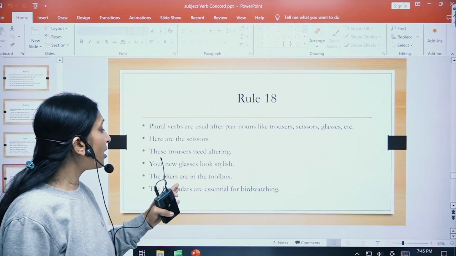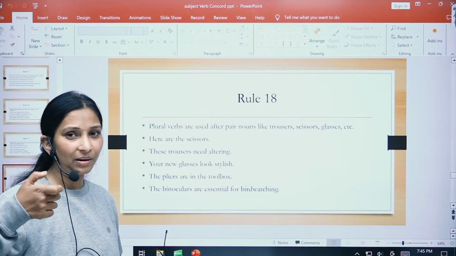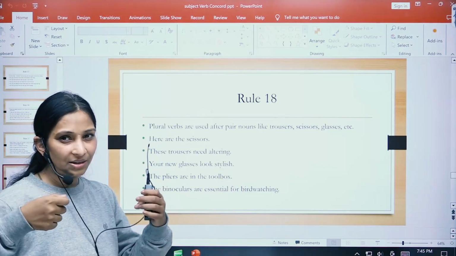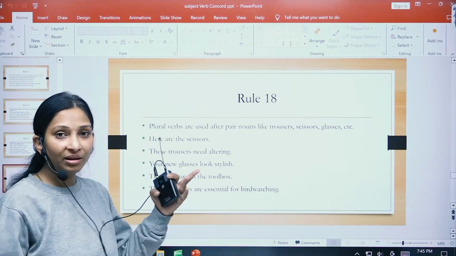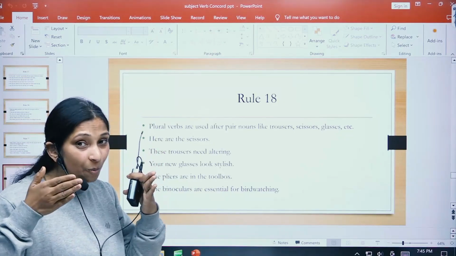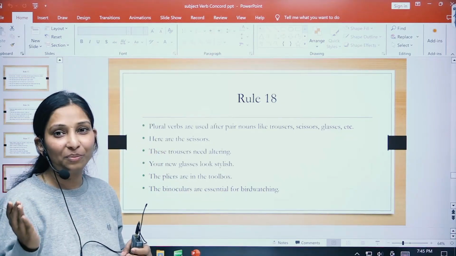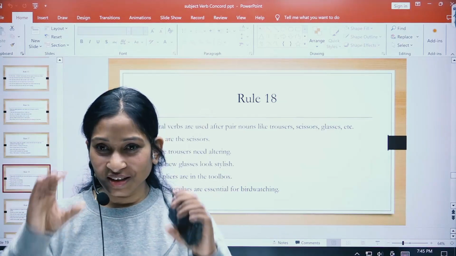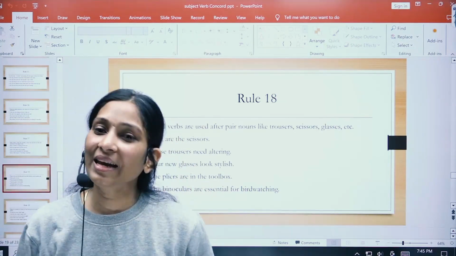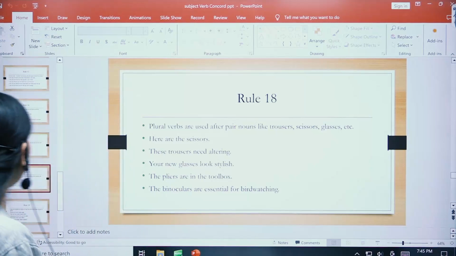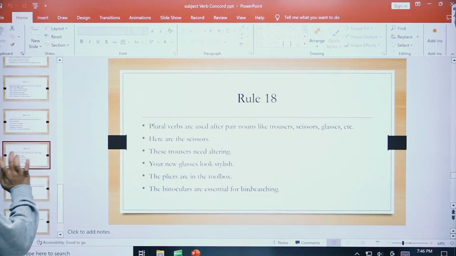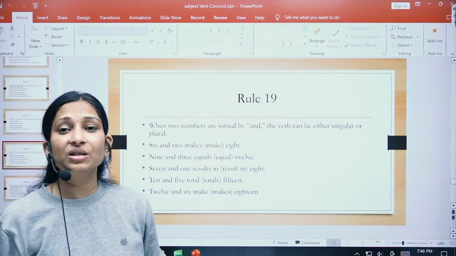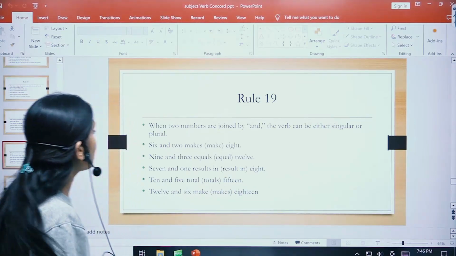The pliers are in the toolbox, the tool which is used for pipes and all that. So it has two parts, right? So that's how, when the object has two parts, a plural verb will be used. Basically, the binoculars are essential for bird watching. The binoculars have two parts and hence a plural verb is going to be used, right? So that should also be clear. The pants have two parts and hence "are" is going to be used.